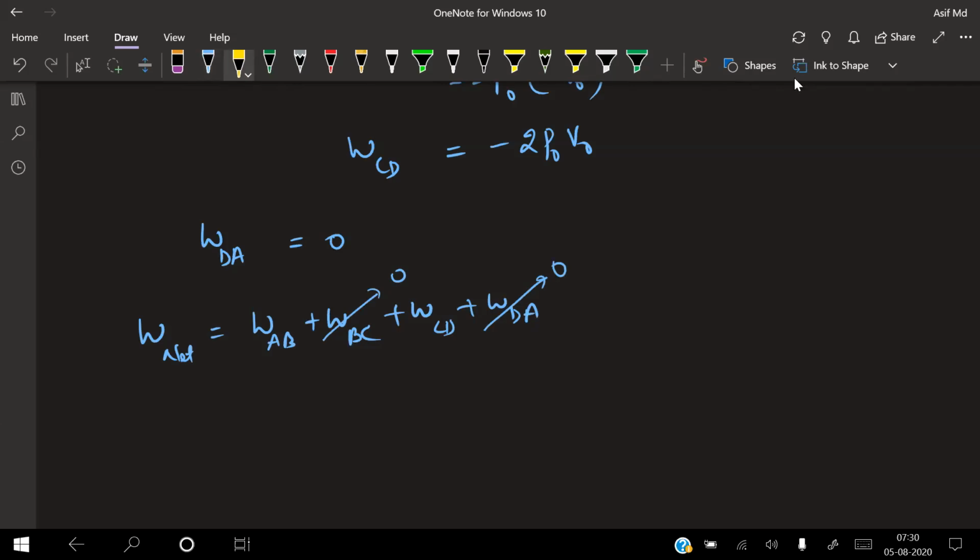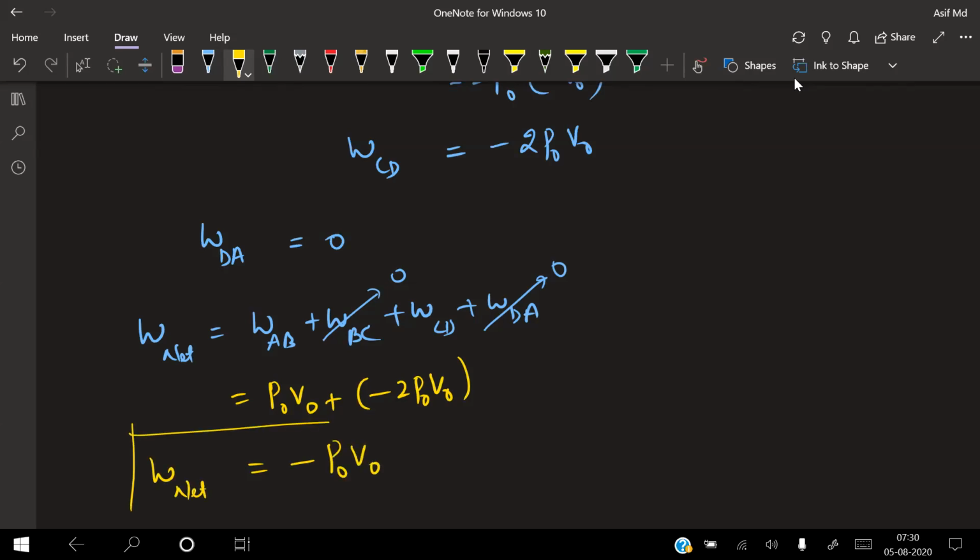The remaining values are P naught V naught plus minus 2P naught V naught. That will become minus P naught V naught. So work done will be negative.